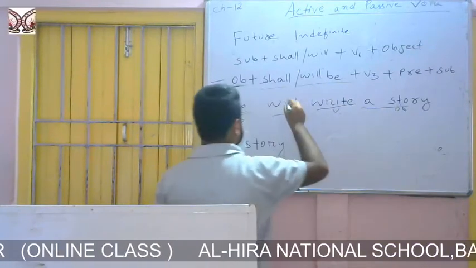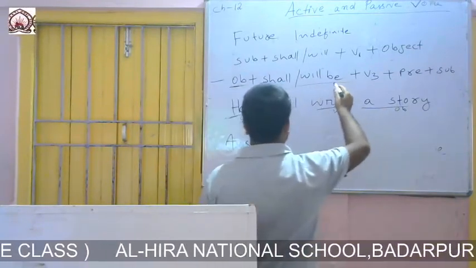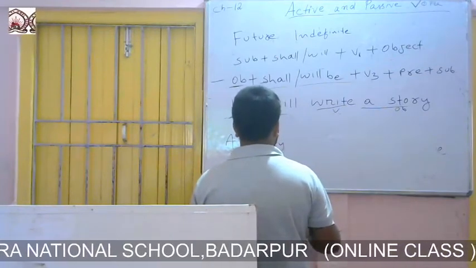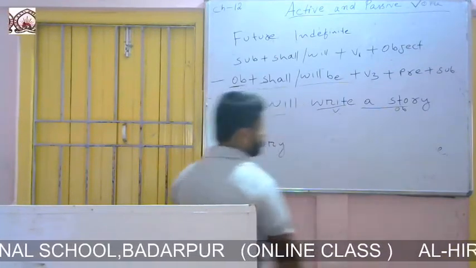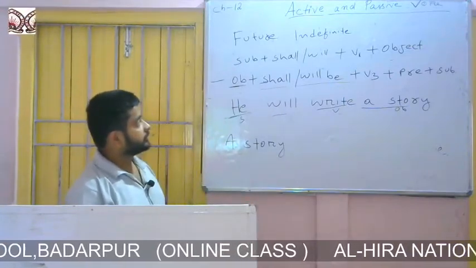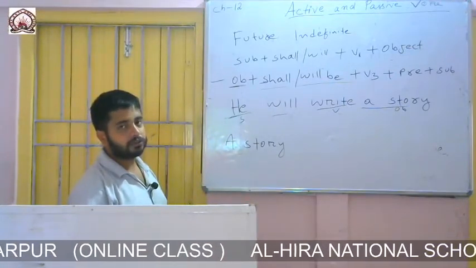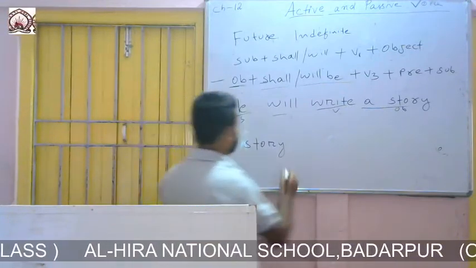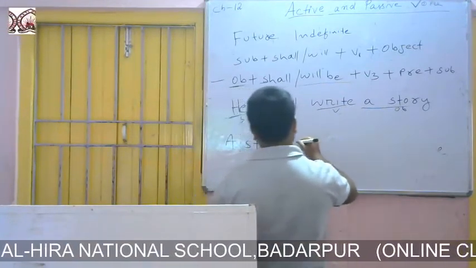Then we use shall or will be according to the new subject. As I said earlier, we use shall with first person singular and plural, that is I and we. So for a story we use will.